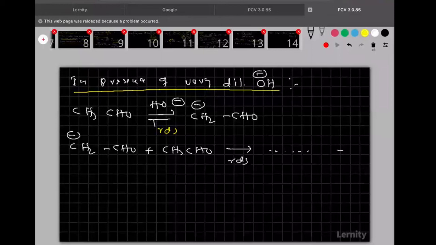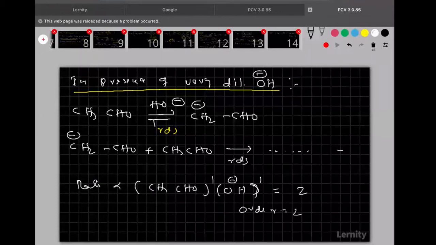Clear? Okay. Then in that case, what would be the rate? The rate is directly proportional to the CH3CHO concentration times the OH⁻ concentration. So this is power 1, this is power 1. So total 2. That means the order of the reaction is 2.